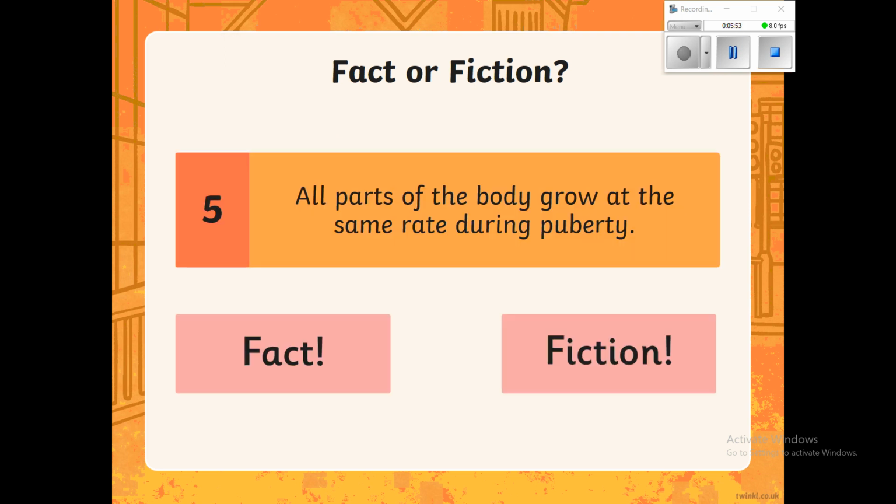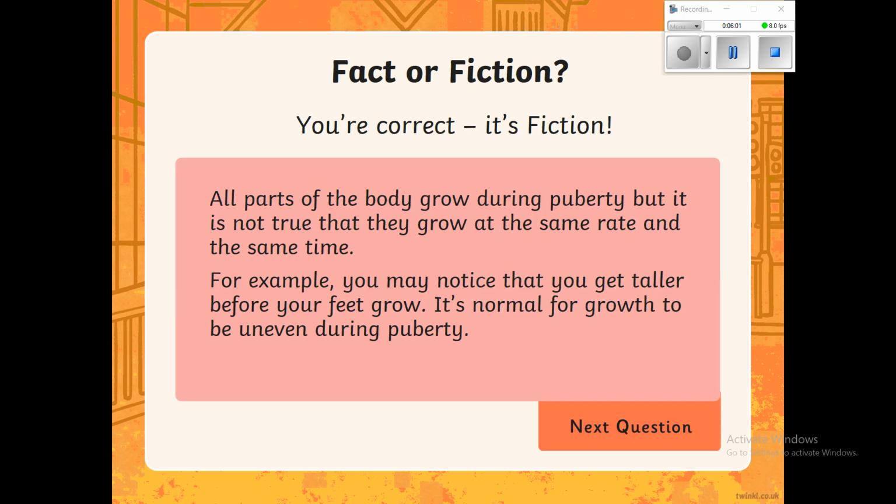All parts of the body grow at the same rate during puberty. Do you think this is true or false? So pause the video. Okay, let's have a look. Okay, it is fiction. So all parts of the body grow during puberty. So everything grows, so you all grow in proportion.